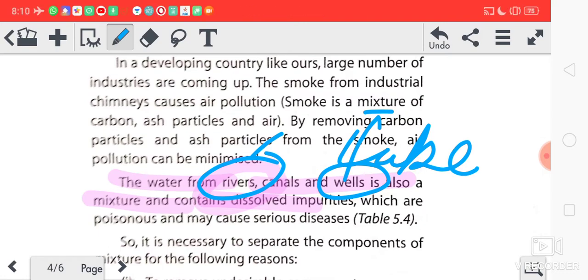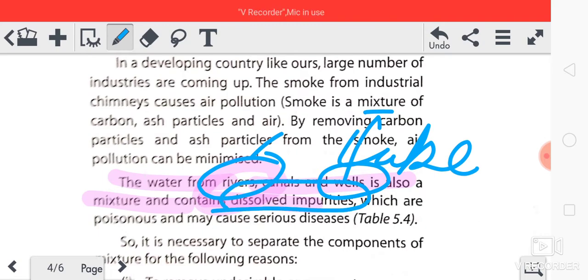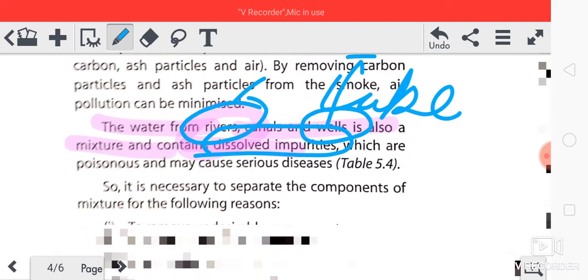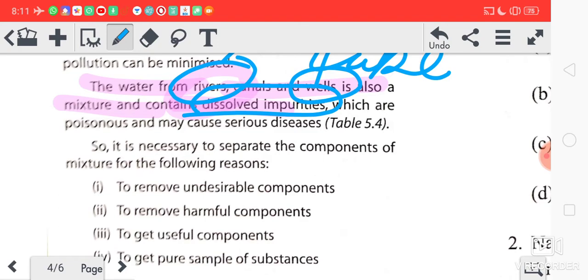No, we have to separate the mixed, dissolved impurities from it. Only then will it be good for drinking. Otherwise we can suffer from various diseases. That's why we need to separate various mixtures.